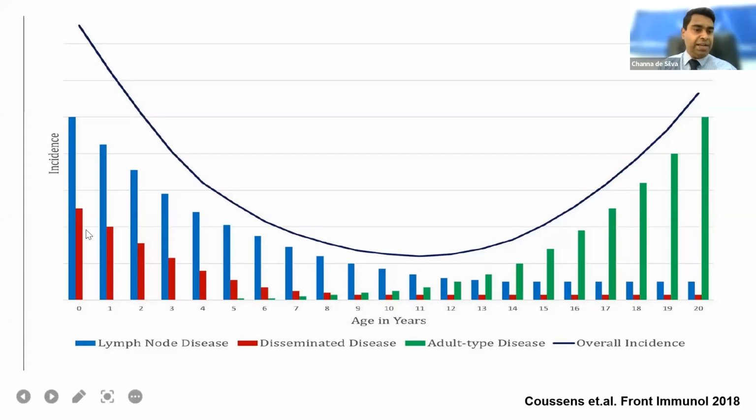And this blue bar indicates lymph node disease and the red bar indicates disseminated disease. You can see that children, in comparison to adults, can have more lymph node disease, especially cervical lymphadenitis, and a very high chance of disseminated disease. And gradually, they develop the adult type of disease. This is the usual, classical adult type of disease, mainly after 8 to 9 years. We don't see this adult type of disease, or it can sometimes be seen very rarely, under 5 years of age. This is the natural history, how these trends change according to the age of the child.